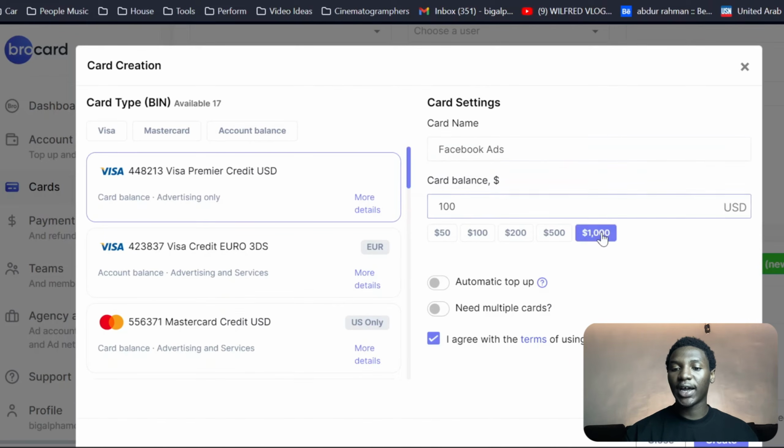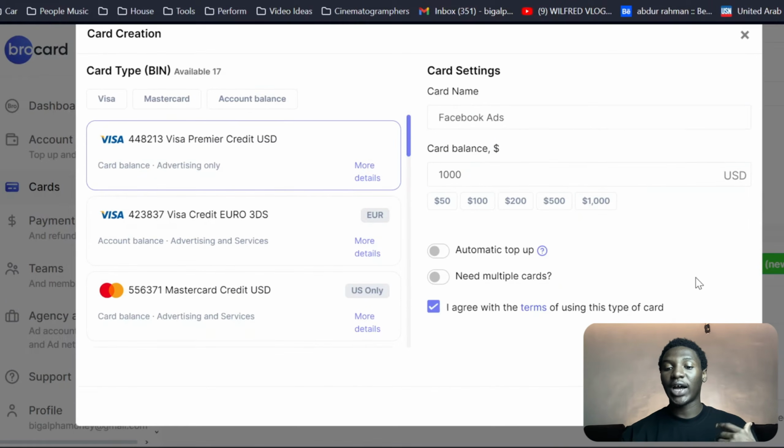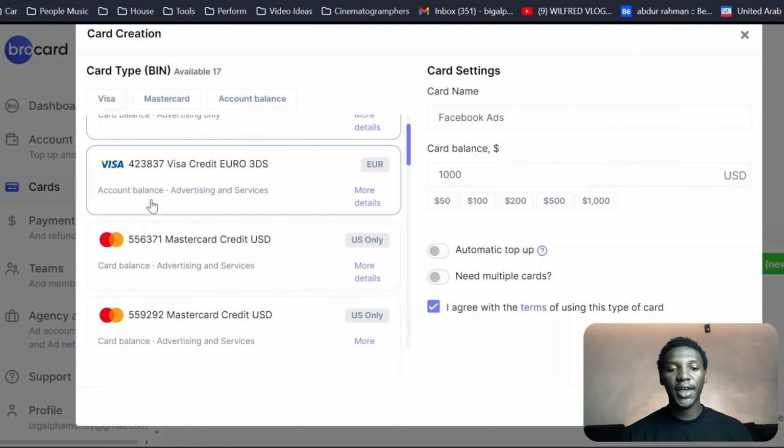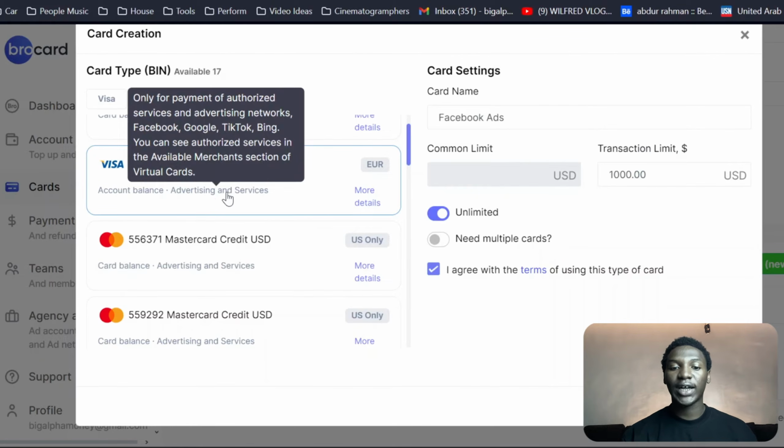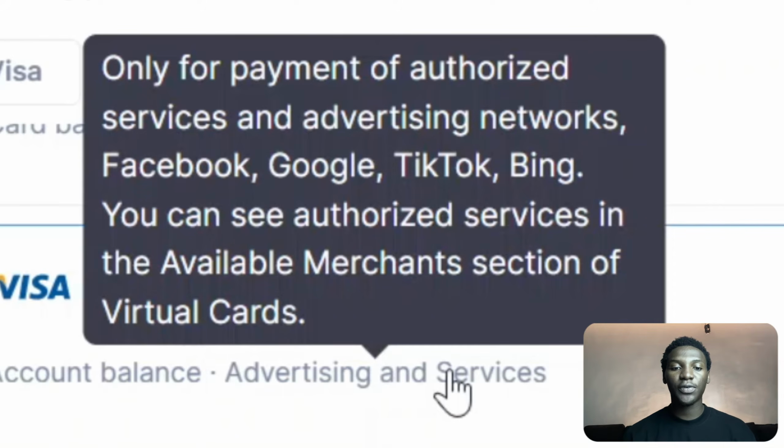I can come over here and add maybe $1,000 to the card, and then link this to my Facebook account, right? And this is going to work because these cards are optimized for ads. So scroll down here, you can see this second card right here is for advertising and services. If I hover over this, it's going to tell me that it's only for payments of authorized services and advertising networks like Facebook, Google, TikTok, Bing. You can see authorized services in the available merchant section of the virtual card.